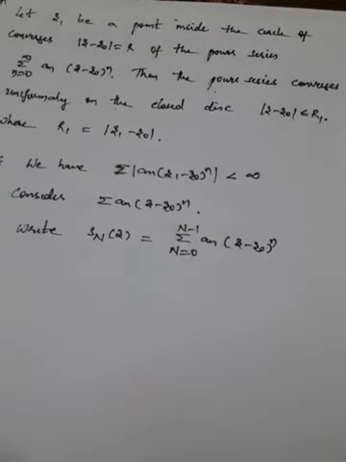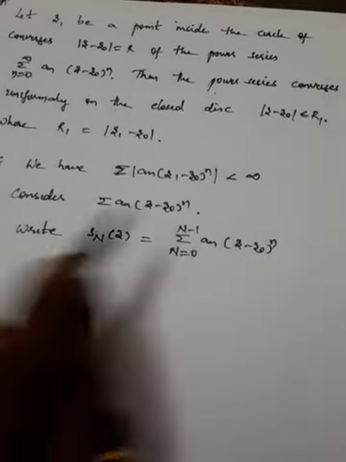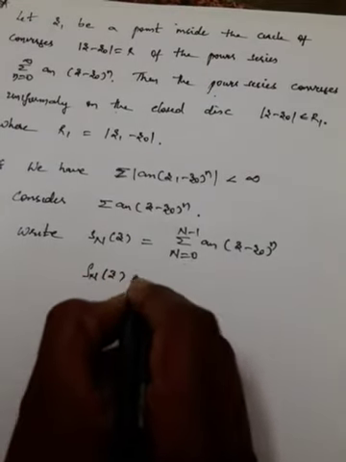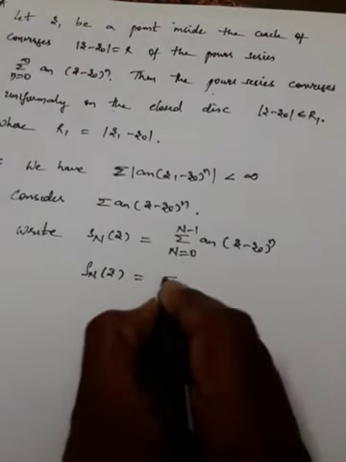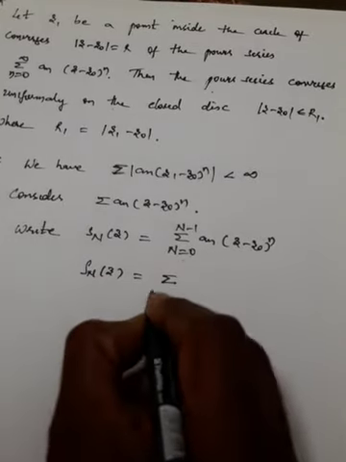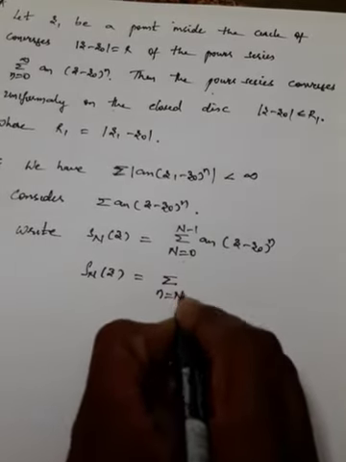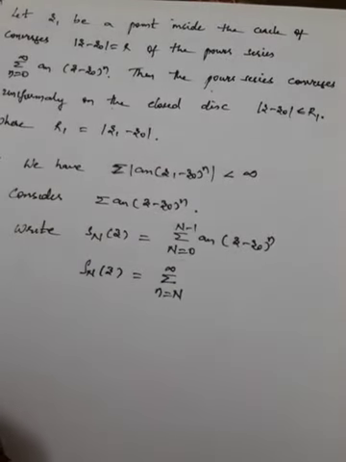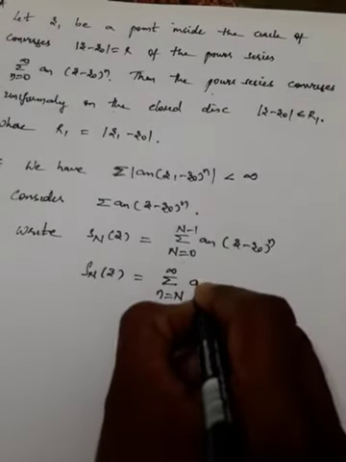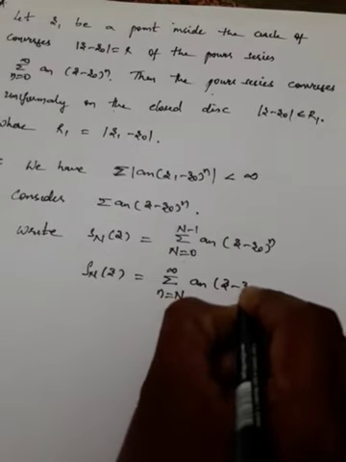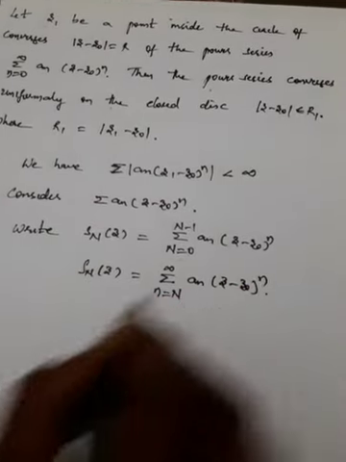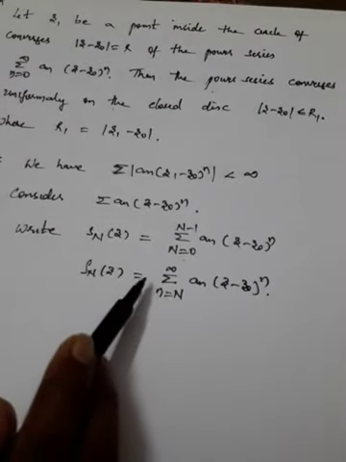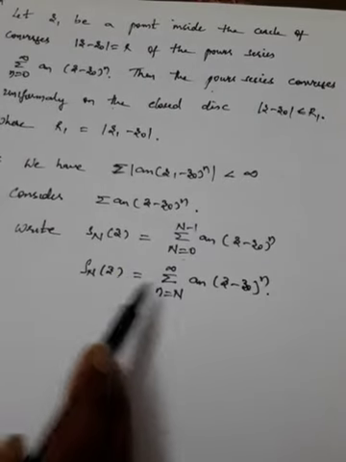Rho n of z is the summation, with small n equal to n to infinity, of a n (z minus z naught) whole power n. This one is from 0 to n minus 1, and this one is from n to infinity. Two parts.